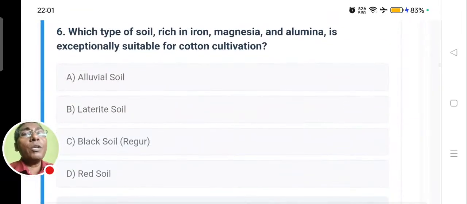Moving to the next, it says: which type of soil rich in iron, magnesia, and alumina is exceptionally suitable for cotton cultivation? The options are alluvial soil, laterite soil, black soil, which is also called regur soil, or red soil. So obviously the answer is black soil.